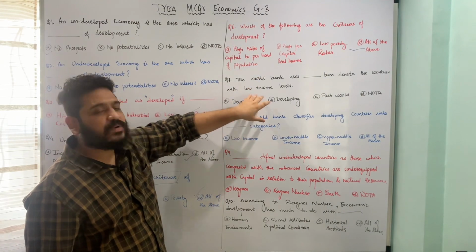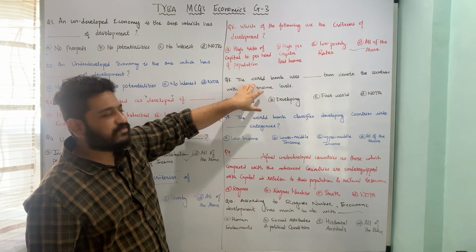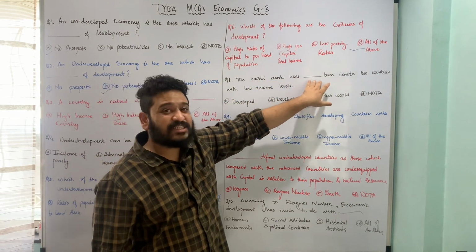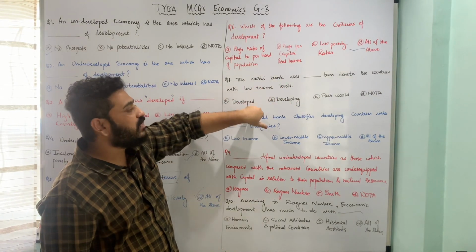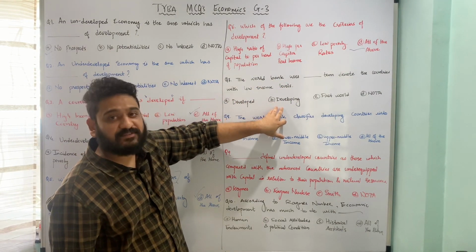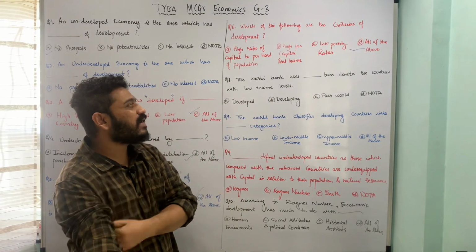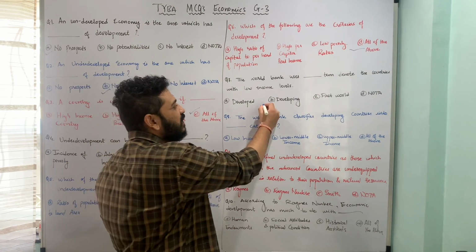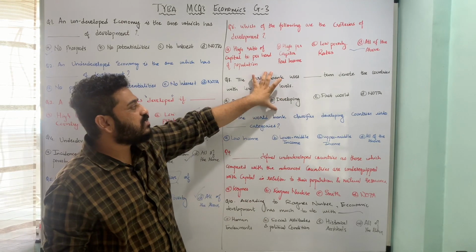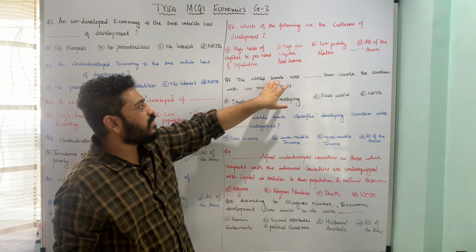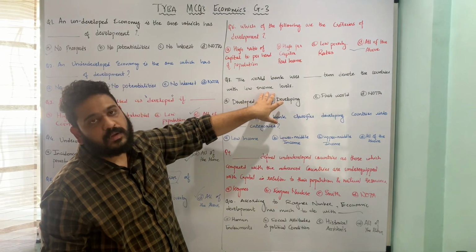Let us now move to the next one, which is talking about the World Bank classifications. The question is framed in this fashion: the World Bank uses dash term to denote the countries with low income levels. Does it use the term developed, developing, first world, or none of the above? So here the World Bank uses developing as the term to denote the countries with low income levels. So therefore this option B is the correct answer. That means the World Bank uses developing countries as the term to denote the countries with low income levels.